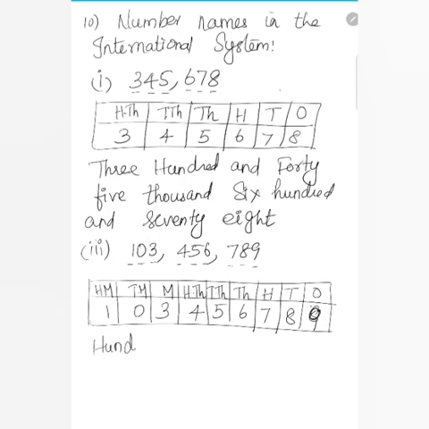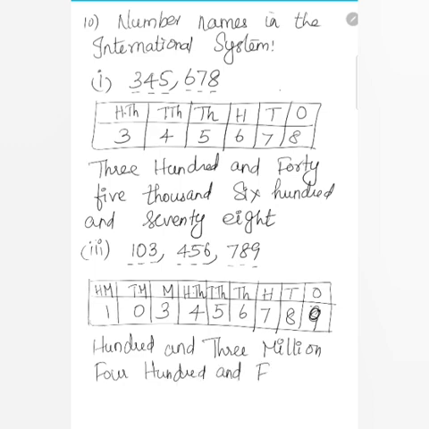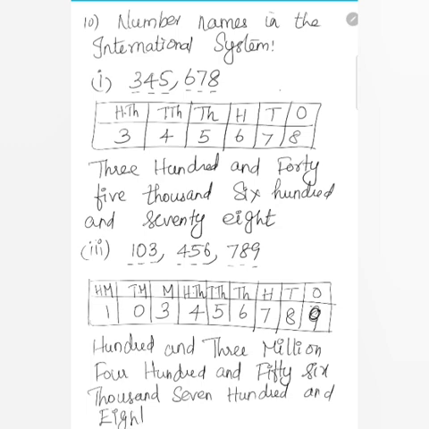103 million, 456,000 and 789. So 103 million 456,789.